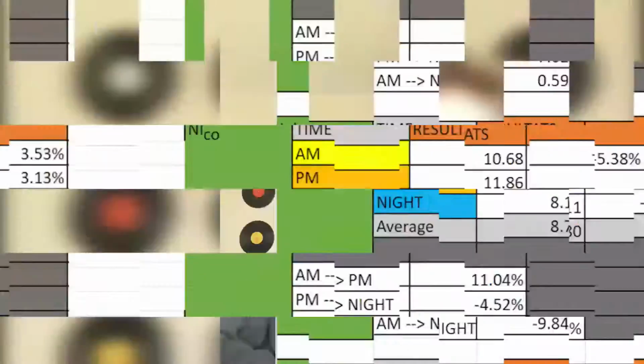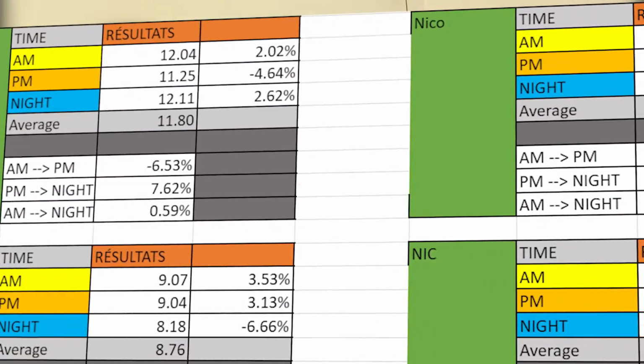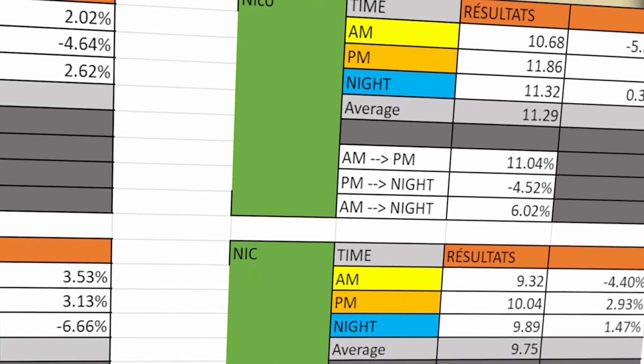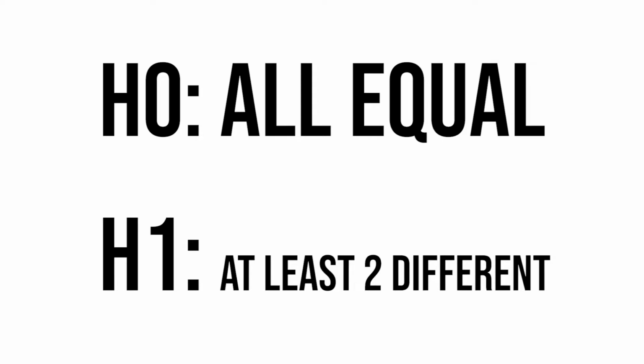We also used the inference tool seen in class to analyze our data. We created 3 variables, mu1 being the mean results obtained on the test in the morning, mu2 in the afternoon, and mu3 in the evening. Then we formulated our hypotheses. H0 means that the average result of the memory test would be similar regardless of the period of the day: morning, afternoon, and evening. And H1 showed that the average will differ throughout the period of the day.